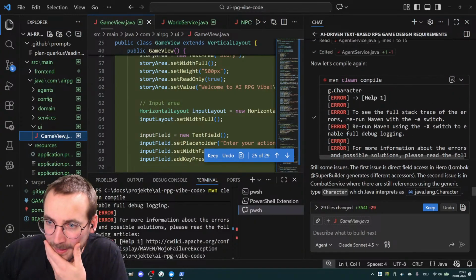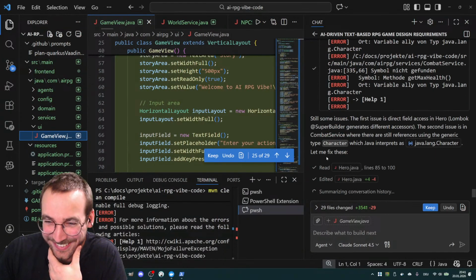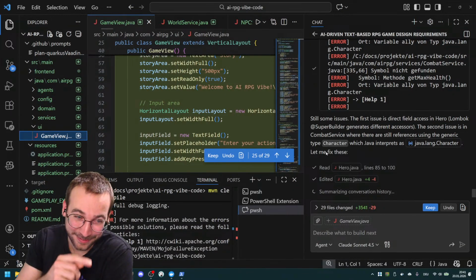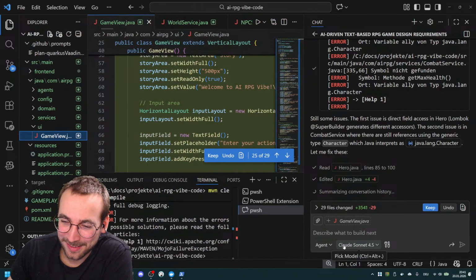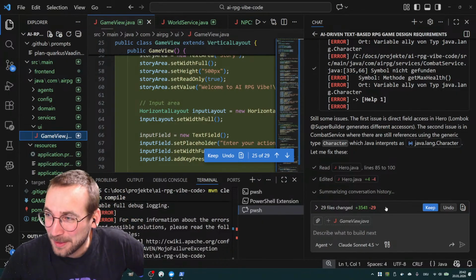All right, so it's still working on the same error. Oh man, it's quite embarrassing, but not for me, for the LLM. And a lot of people will say, well, you're using Claude Sonnet 4.5, which is old and, I don't know, worthless. But not me.